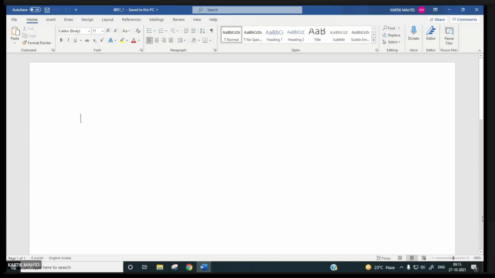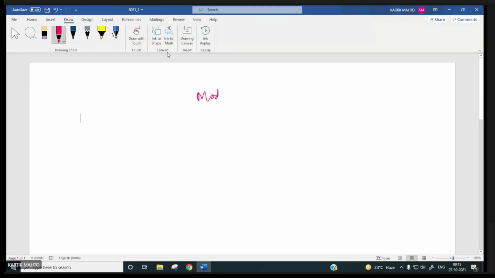We are going to start 8051 microcontroller, module 5, right? 8051 microcontroller, right? So